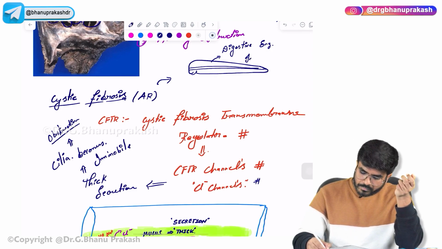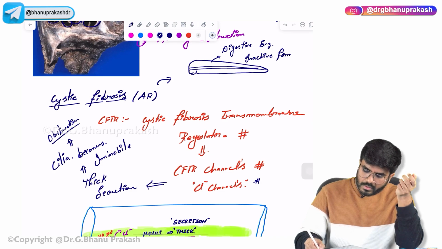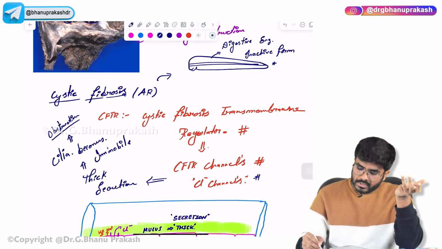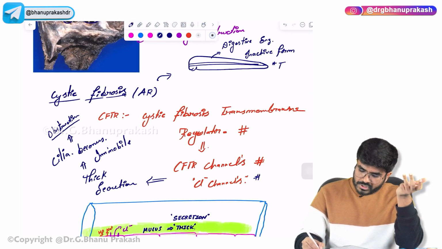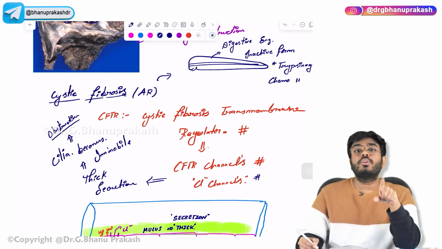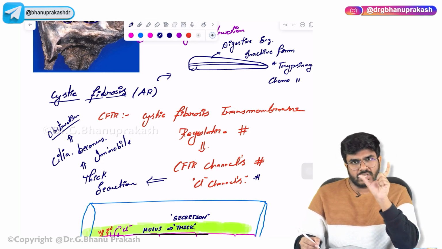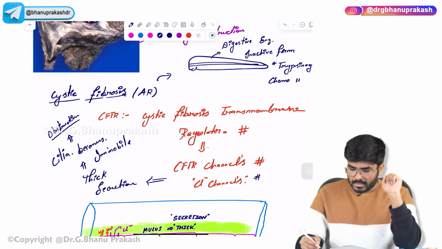In inactive form. So what are the examples of those inactive enzymes, zymogens? The examples are trypsinogen, chymotrypsinogen. So if anything is ending with the word ogen, it is inactive in nature.